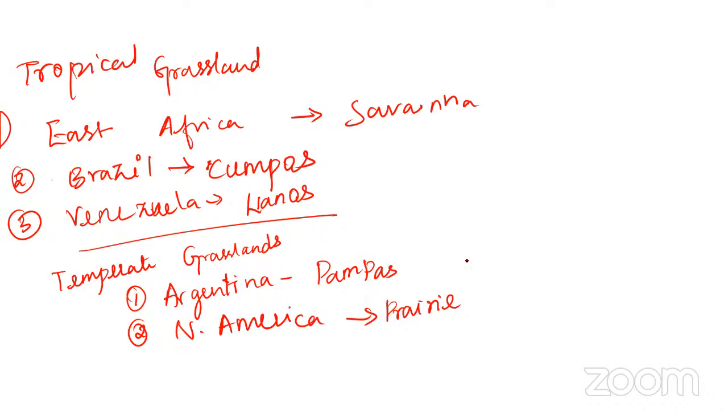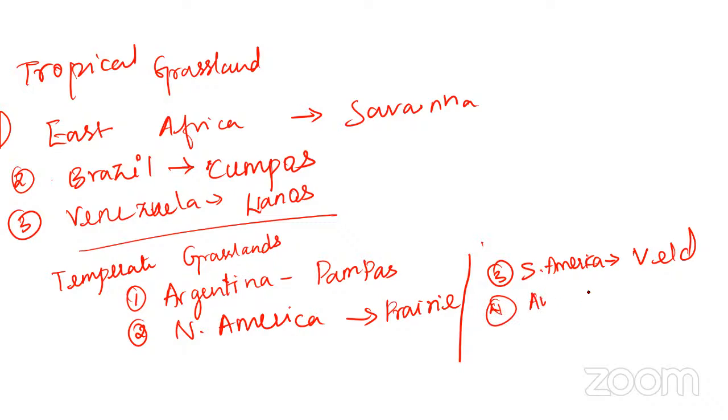Prairie. Next is South America. South America, it is veld. Okay. Down. Yes. Australia is down.